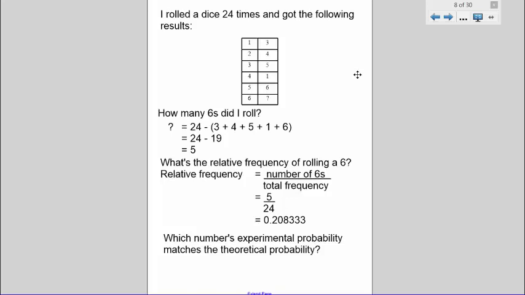The third part of this question asks us which number's experimental probability matches the theoretical probability. We know that the theoretical probability of each of these numbers occurring is 1 in 6. To find the theoretical probability after we've rolled it 24 times, we multiply that theoretical probability by 24, which is 1/6 times 24, which is equal to 4. By consulting the table, we can see that the number 2 occurred 4 times, so the number 2 has the experimental probability matching the theoretical probability.